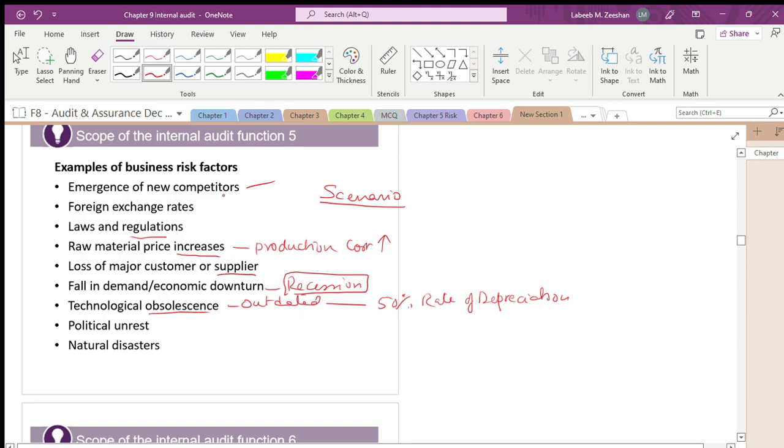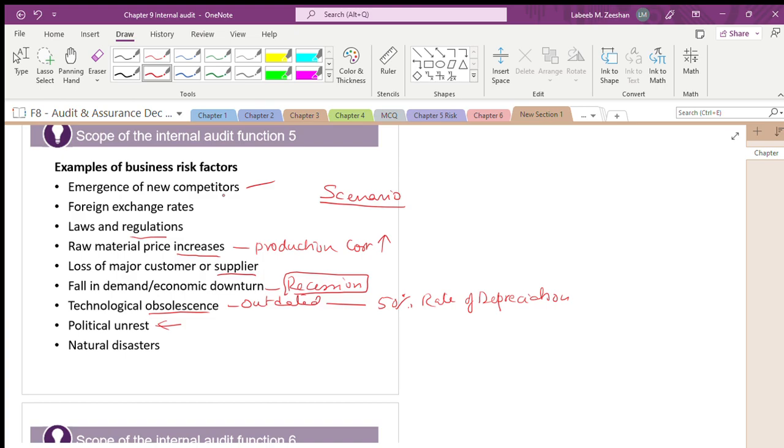Political unrest, very simple. See, if I don't tell, you will not understand. What's happening in Russia? It is political unrest. What about Ukraine? People are worried about how things will work and how it is going to have an impact.